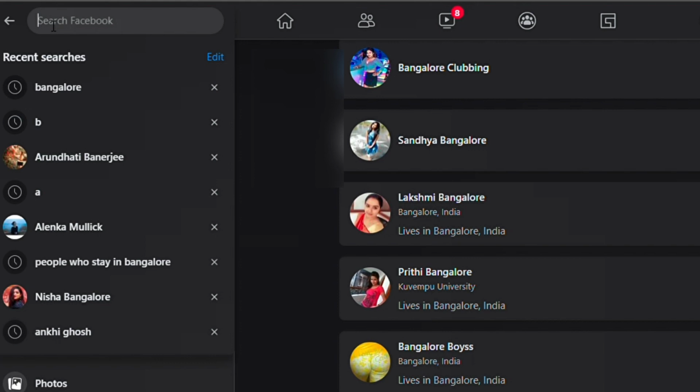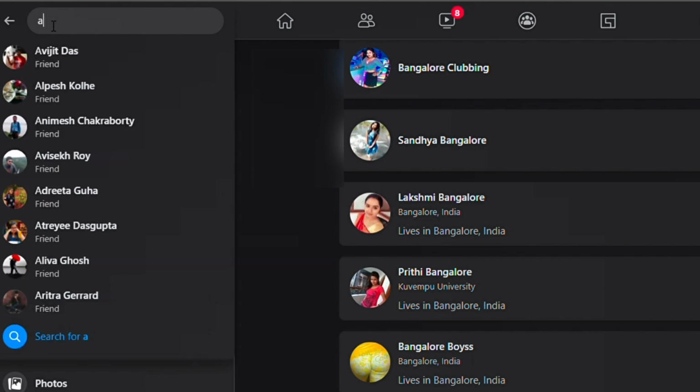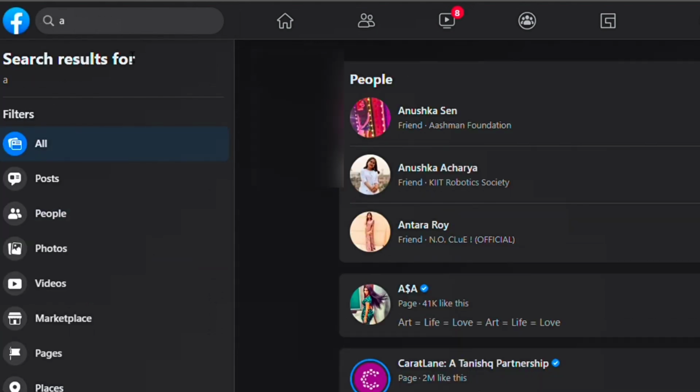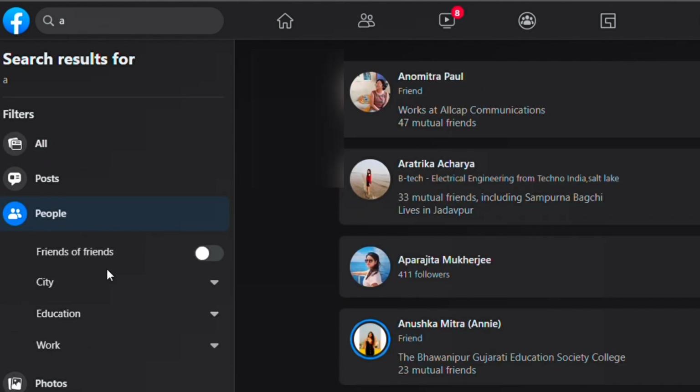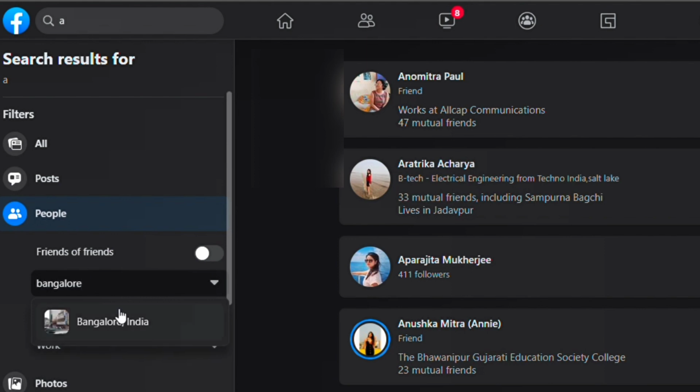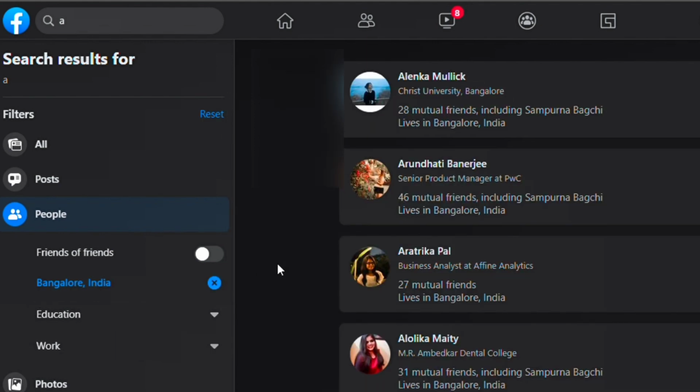then you have to give a random name to Facebook to search for people with that name. Or what you can do is randomly click a letter in the search box and go to people. If you come to people, you will see that all the people with the name A will be displayed. Here you need to click on the city and select the area where you stay right now. I am staying in Bangalore, and you can see the search results are showing me the people who are staying in Bangalore.